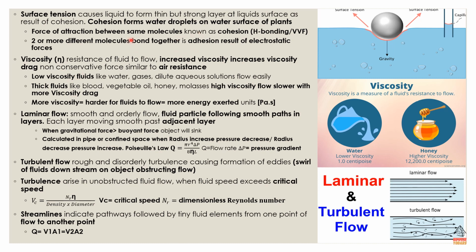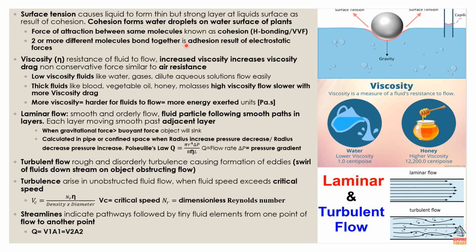Next, we have surface tension. Surface tension causes liquid to form thin but strong layers at liquid surfaces as a result of cohesion. Cohesion is basically the concept of forming a force of attraction between molecules, like hydrogen bonding or van der Waals forces. An example of cohesion is when water droplets form on the surface of plants, or you see some insects that float on bodies of water.